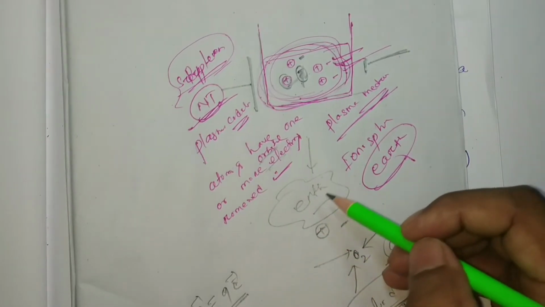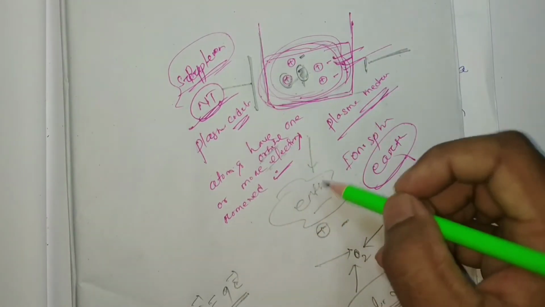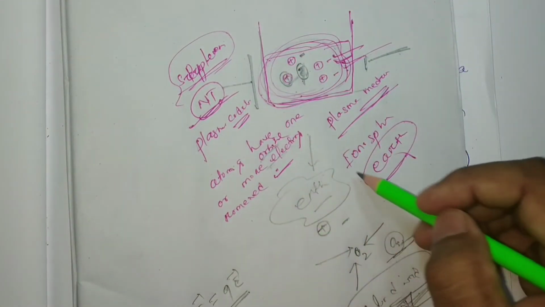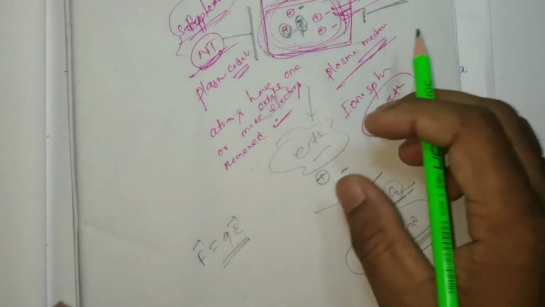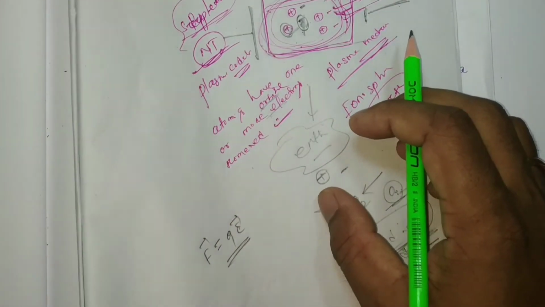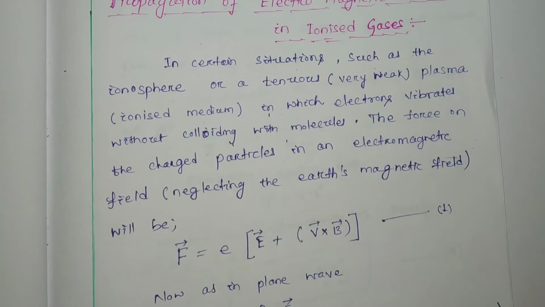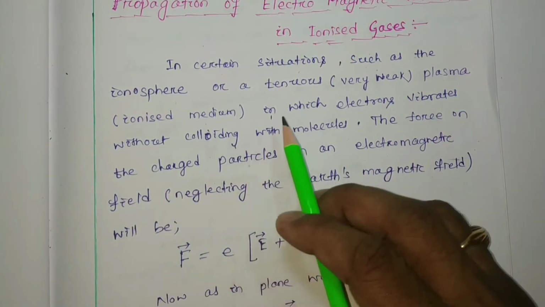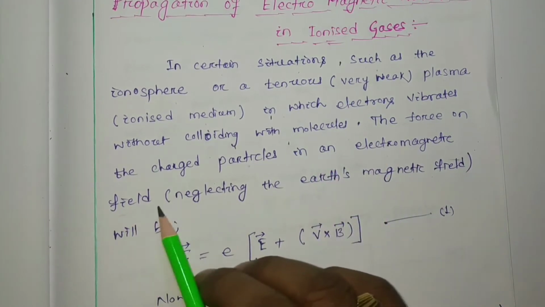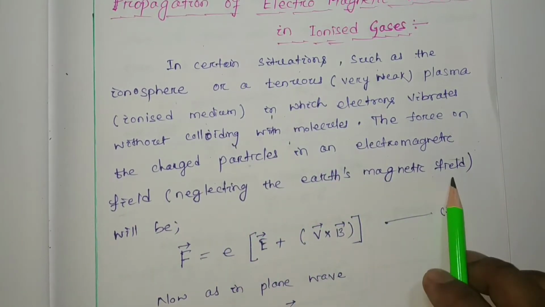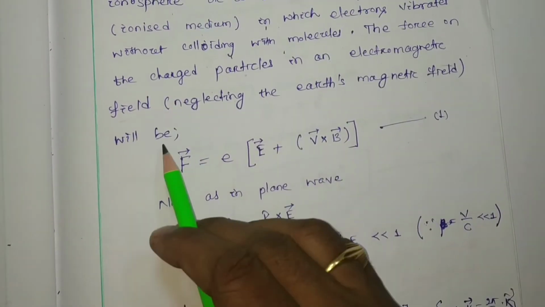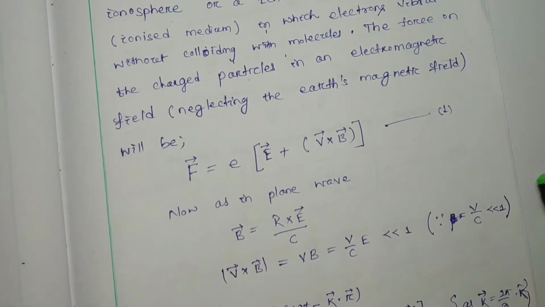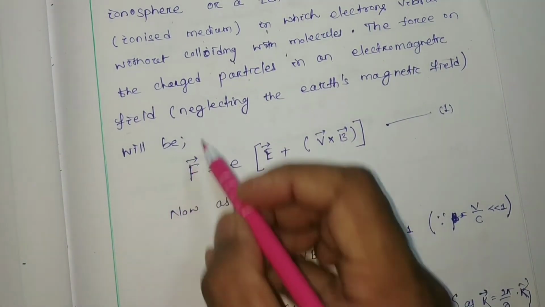Okay, so magnetic force also will be experienced on this charged particle, but as earth's magnetic field is very small, that magnetic force is going to be negligible. So hence the force on the charged particles which are oscillating in an electromagnetic field, by neglecting the earth's magnetic field because it is very small, in generalized form it will be this one. This is your Lorentz force.